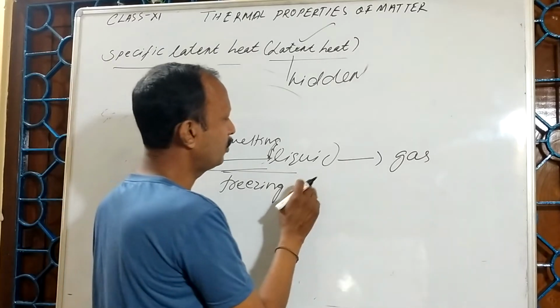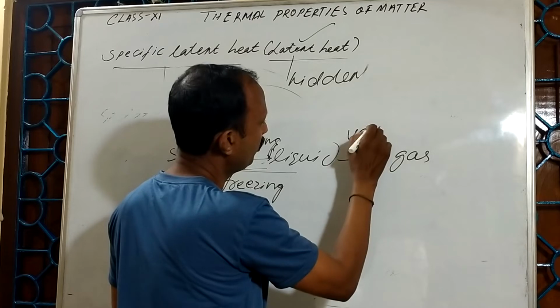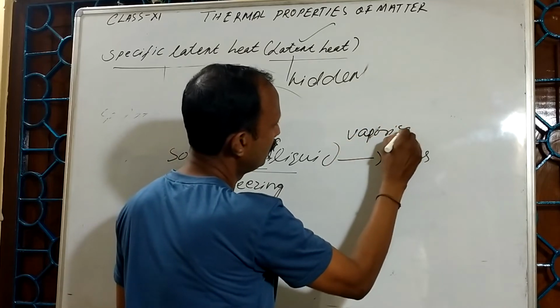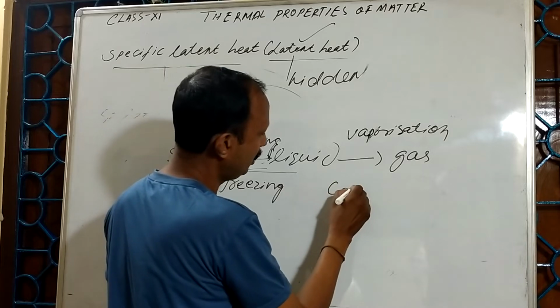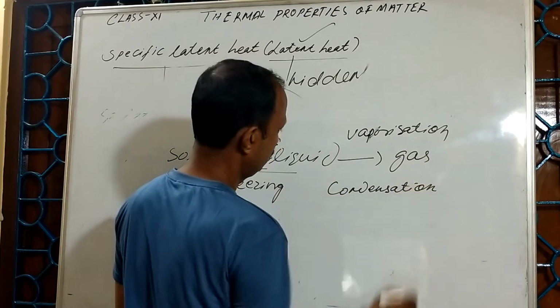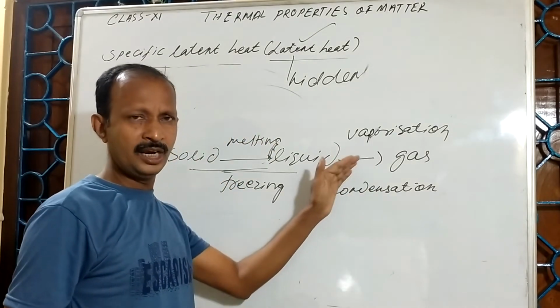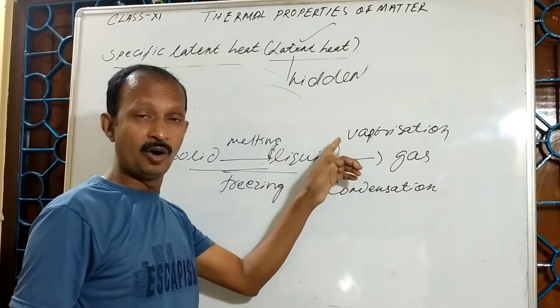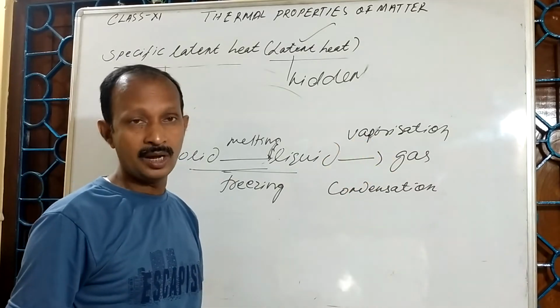Liquid to gas, we know, is called vaporization. Gas to liquid, we say that is condensation. So during condensation, the same amount of heat is released as was absorbed during vaporization.